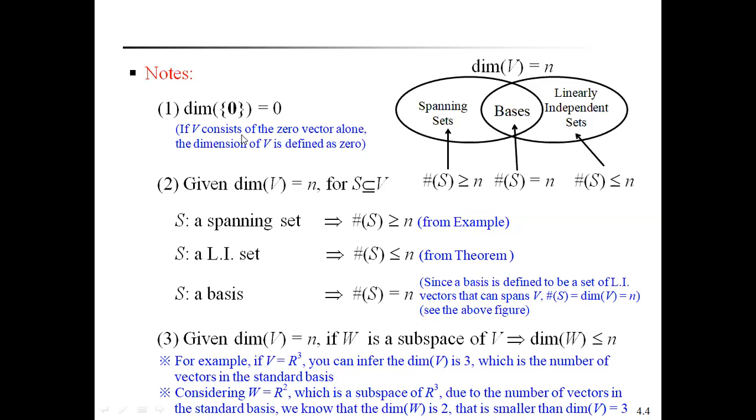These three are important points to note down in the dimension of a vector space. Therefore, dimension of the zero vector space is always 0. Dimension of the vector space V equal to n, since S is a spanning set, this can be satisfied. S is a linearly independent set. Therefore, the number of vectors of S is less than or equal to n. From these two conditions, we can get this one. Therefore, S forms a basis. That's why dimension of V equal to n. The dimension of a subspace of a vector space is always less than or equal to n.